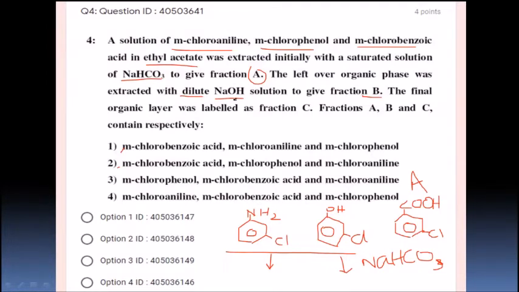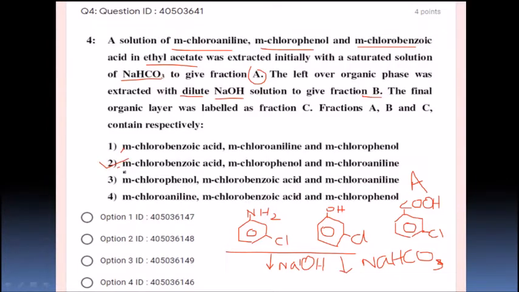Since sodium hydroxide is a strong base, it is going to dissolve or make a salt of this phenol. So when you add NaOH, it is going to form salts of phenolic compounds. Phenols are going to come into the NaOH solution. So fraction B consists of what? Phenol, right? So fraction B is going to consist of phenol and the leftover is aniline. That means fraction A is metachlorobenzoic acid, next is metachlorophenol, and metachloroaniline is fraction C. Option 2 is the correct option, students, right?